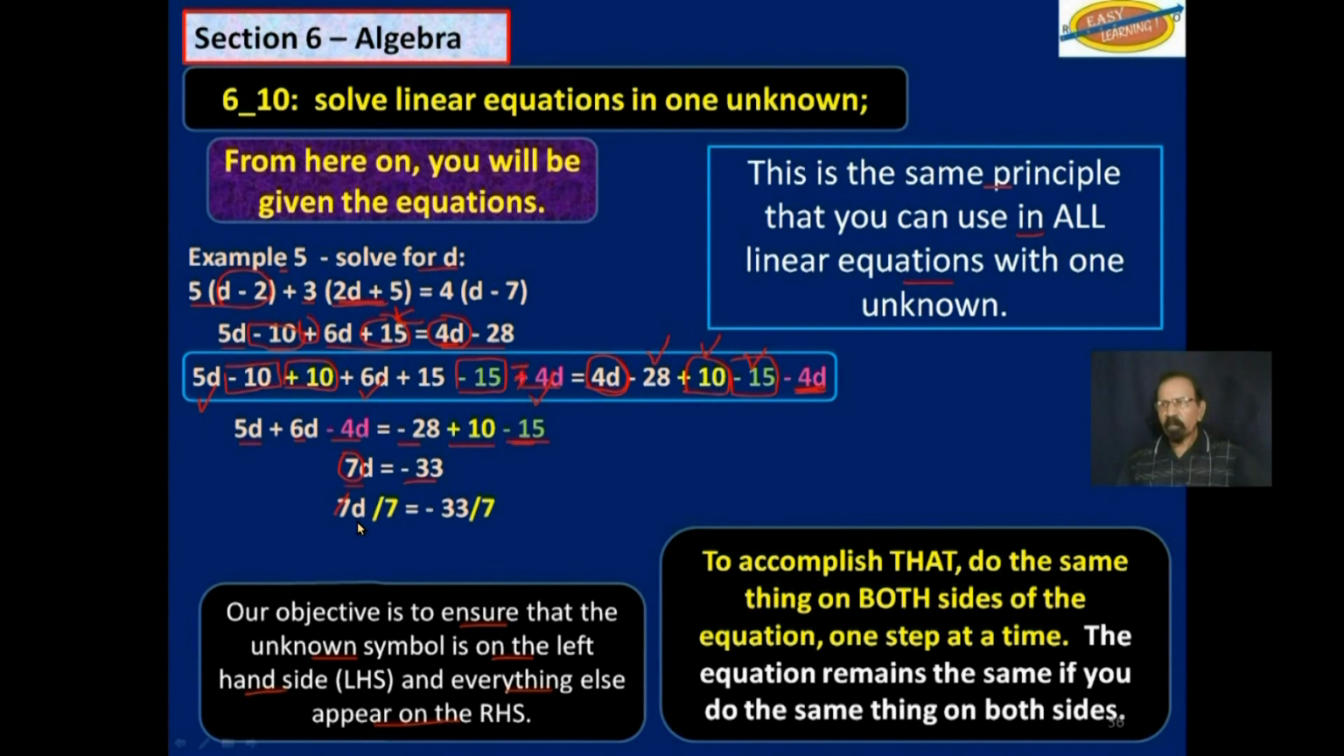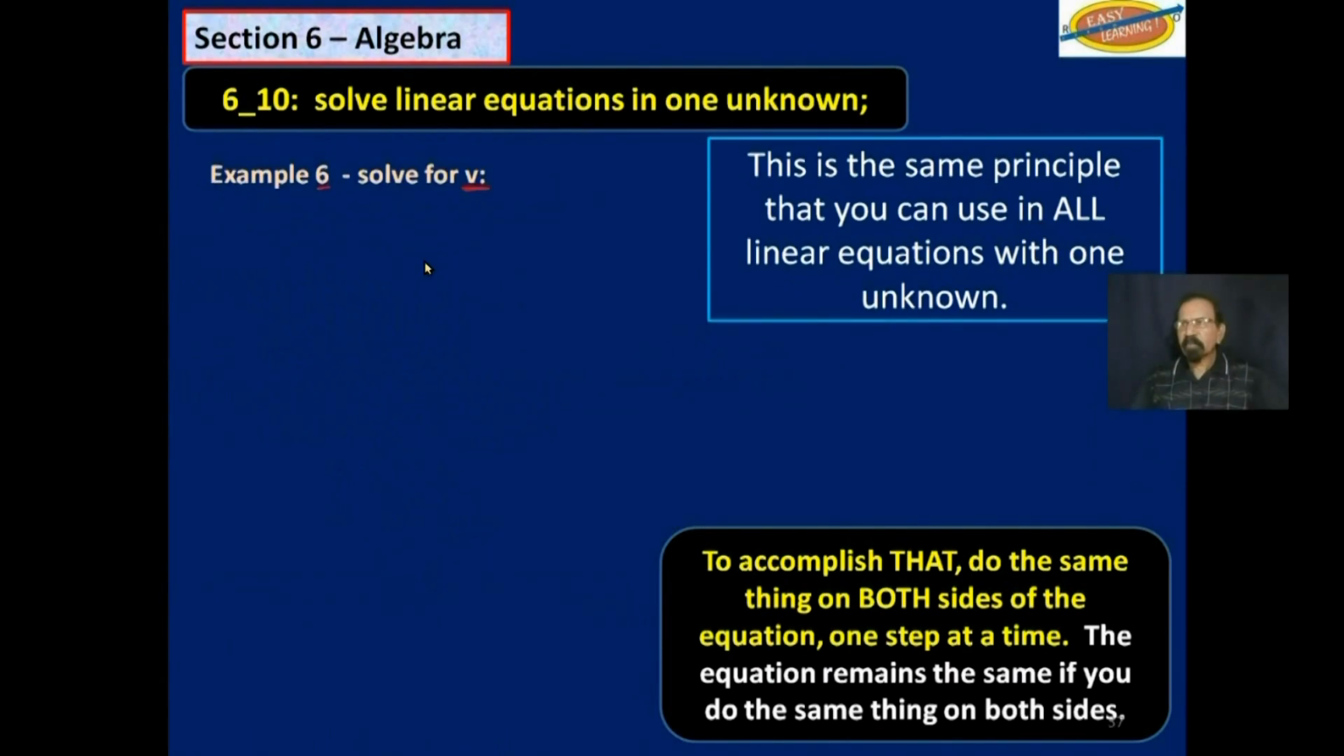That 7 will reduce that 7, and then over this side, 33 divided by 7, and we get d is equal to negative 4.71.